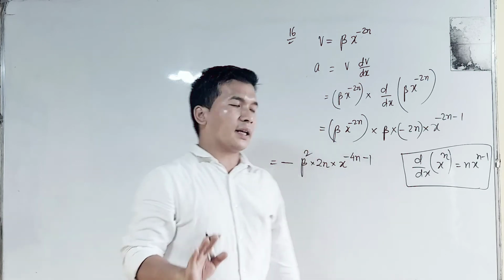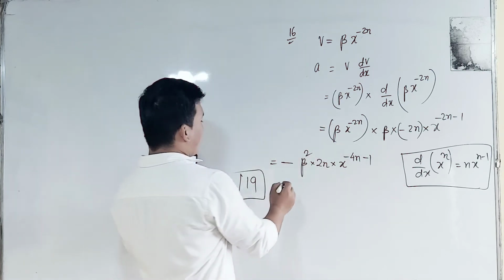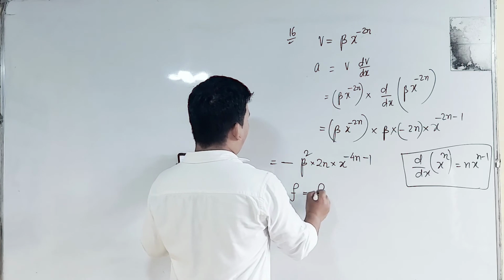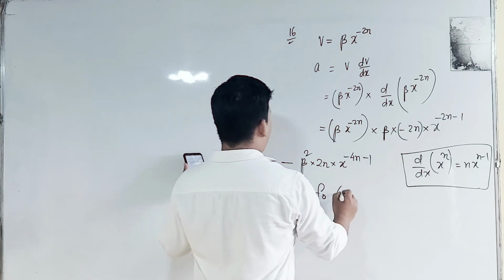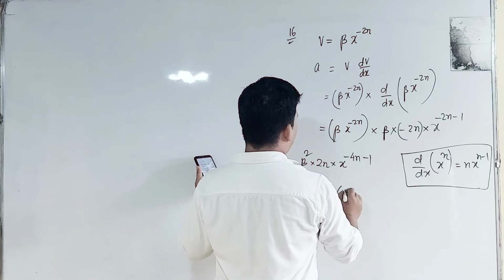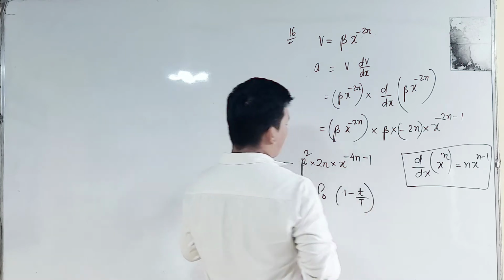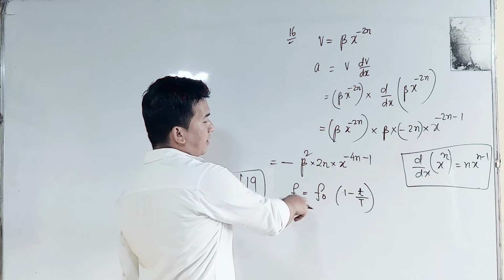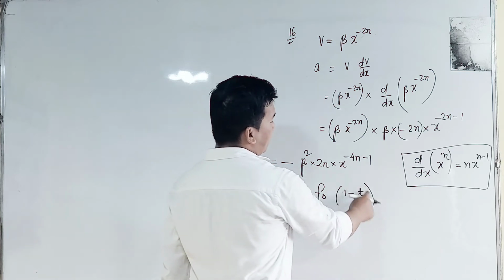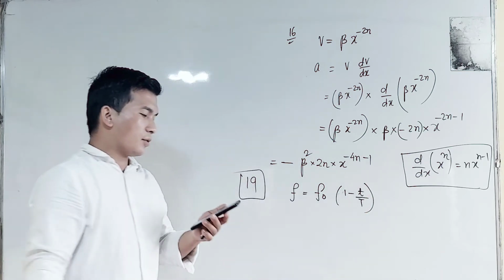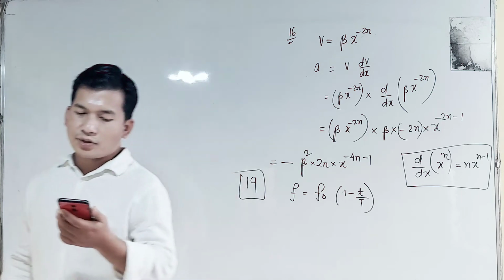The correct one we receive is f equal to f naught into 1 minus t divided by capital T. Here f is the acceleration, f naught is constant, t is the time, and this capital T is a constant. And let me read the question.